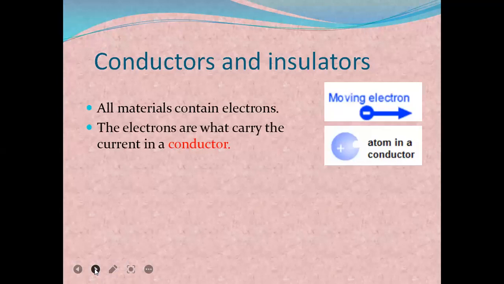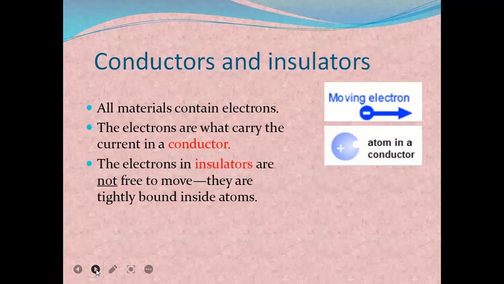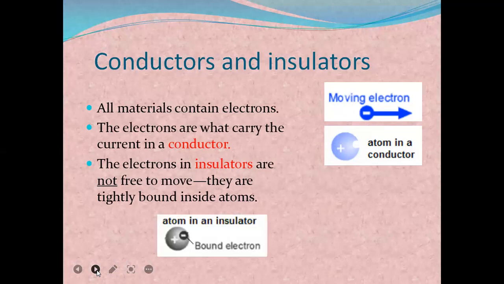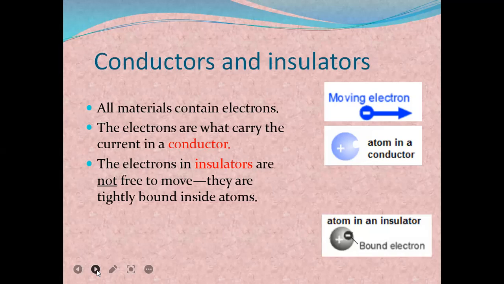The electrons are what carry current. In a conductor, the atoms have moving electrons, because it is solid. In insulators, the electrons are not free to move. They are tightly bound inside the atoms. This is why in an insulator there will be no flow of current. This is an example of an atom in an insulator, where the charge cannot move.